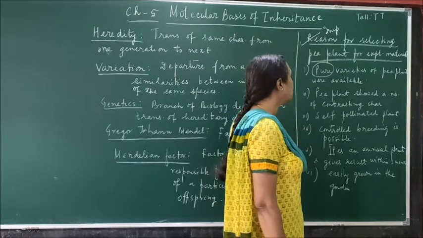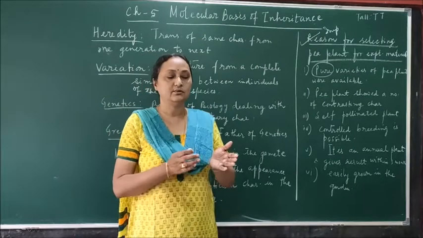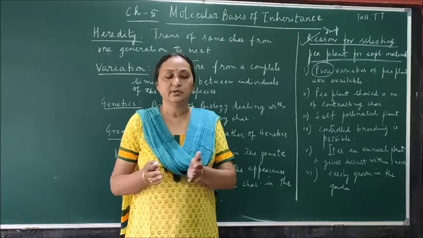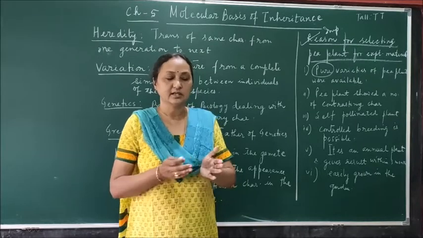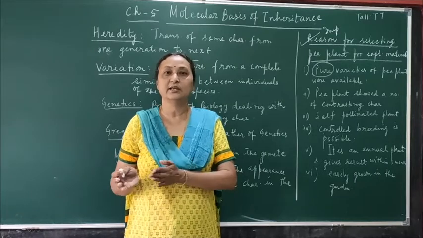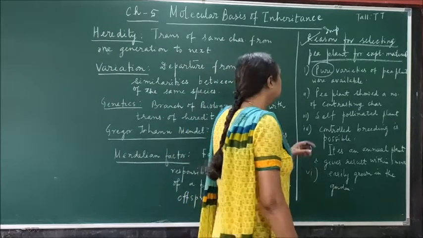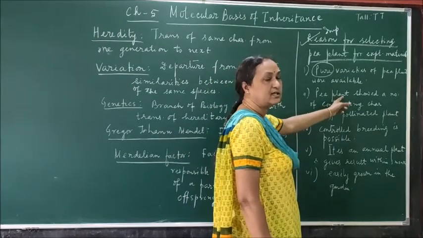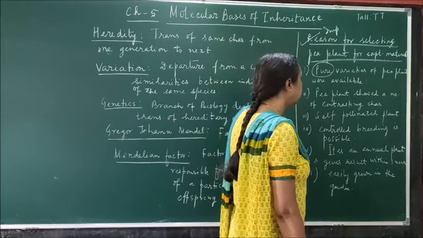Then pea plant showed a number of contrasting characters. As I told you, if one variety, one plant is tall, then the another variety plant is the dwarf. If one is having the purple flower, then the another is having the white flower. If one is having terminal flower, another is having axial flower. So these are called the contrasting characters. So he selected 14 varieties of the pea plants, that is 7 pairs having contrasting characters.